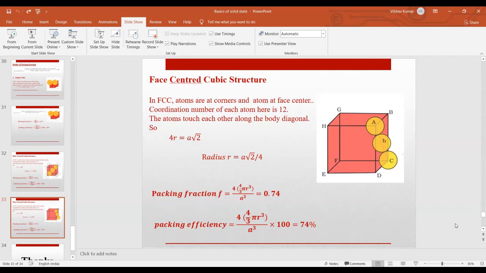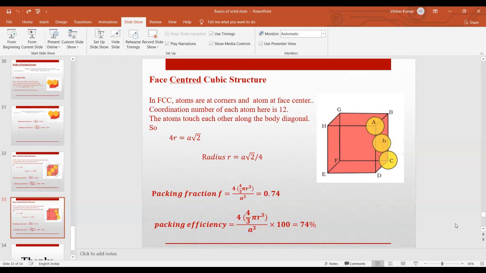What we have learned today, we have learned about the solids, types of solids, and then types of crystals also. Then we have learned about the lattices, how we can visualize our lattice crystal structure. For this we need lattice and basis. When we combine our lattice and basis, we can get a complete crystal. And for the visualization of crystal, we need the unit cell also. So we discussed the unit cell, and then we characterized the unit cell on the basis of cell parameters and atomic arrangement.